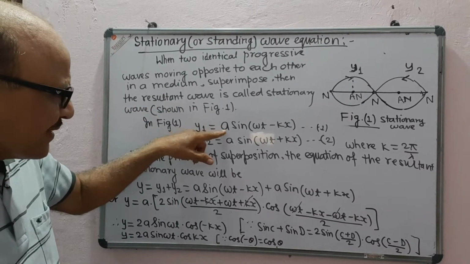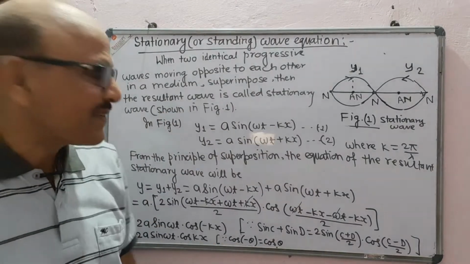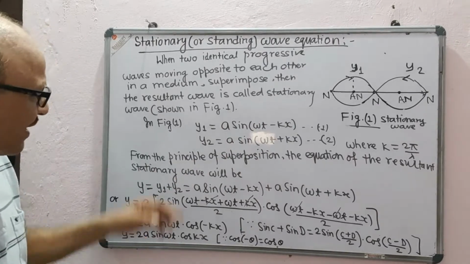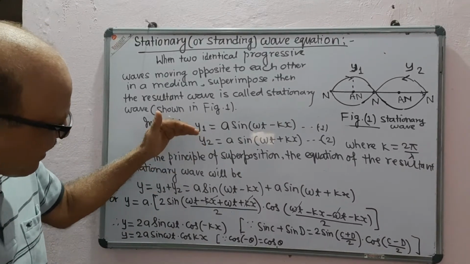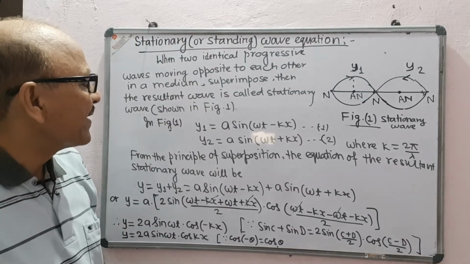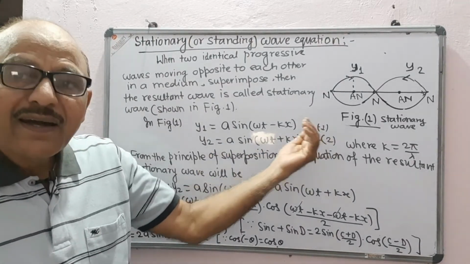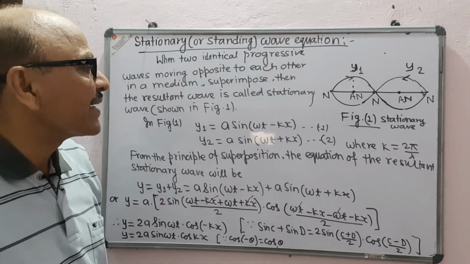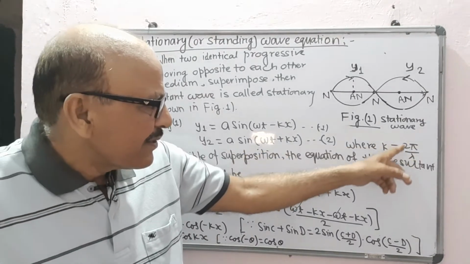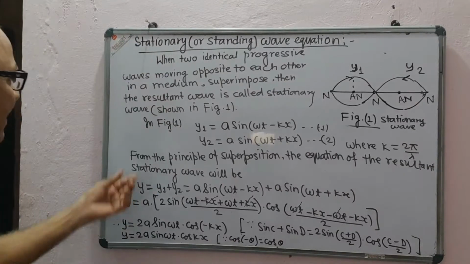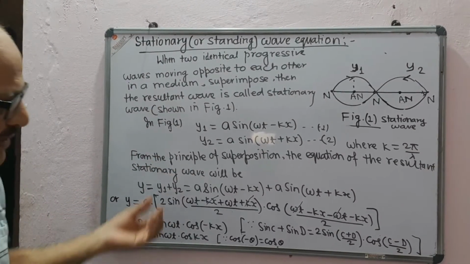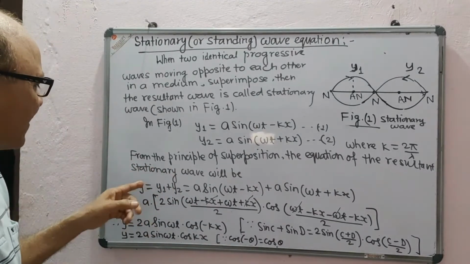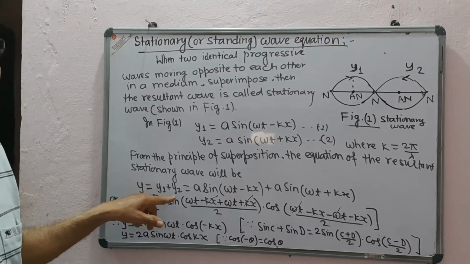Here y1 is a progressive wave moving along positive x direction and given by y1 = a sin(omega t - kx), and y2 is an identical progressive wave moving along negative x direction, given by y2 = a sin(omega t + kx), where k = 2 pi upon lambda. From the principle of superposition, the equation of the resultant stationary wave will be given by y = y1 + y2.